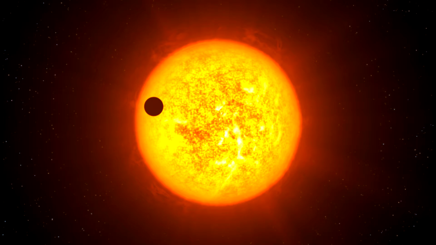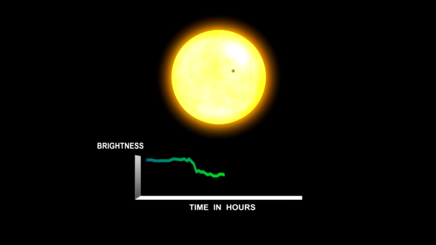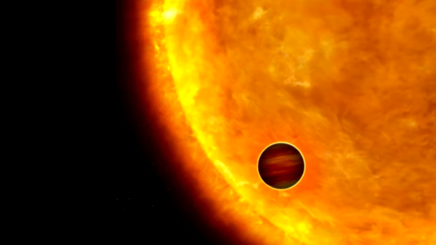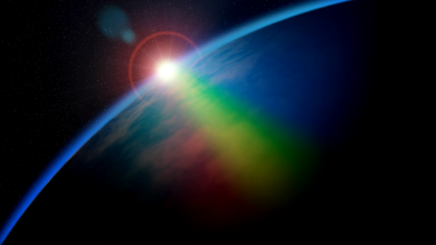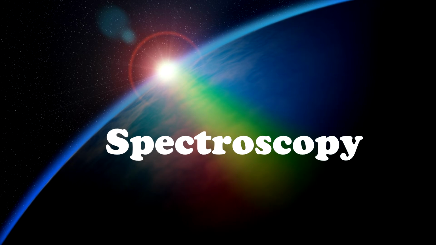The dip in light can tell us the size of the planet. Furthermore, if the transit lasts longer, it can be assumed that the planet is in a further orbit away from the star. However, the transit method is not only useful for determining the size of a planet and its distance from the star, but also the composition of its atmosphere. This is because the light from the star passing through the atmosphere of the planet can hint at its composition. This study is called spectroscopy.